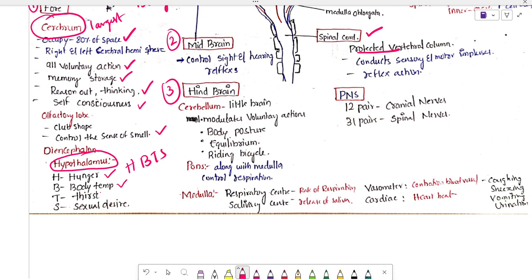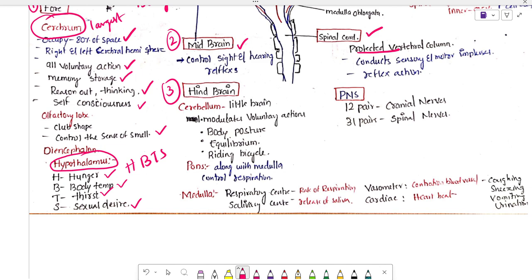T is for thirst, wanting to drink water, and that thirstiness is controlled by the hypothalamus, as is sexual desire. Next, the midbrain. It controls sight and hearing reflexes. When sudden dust particles come, our eyes blink, and that is a sight reflex.